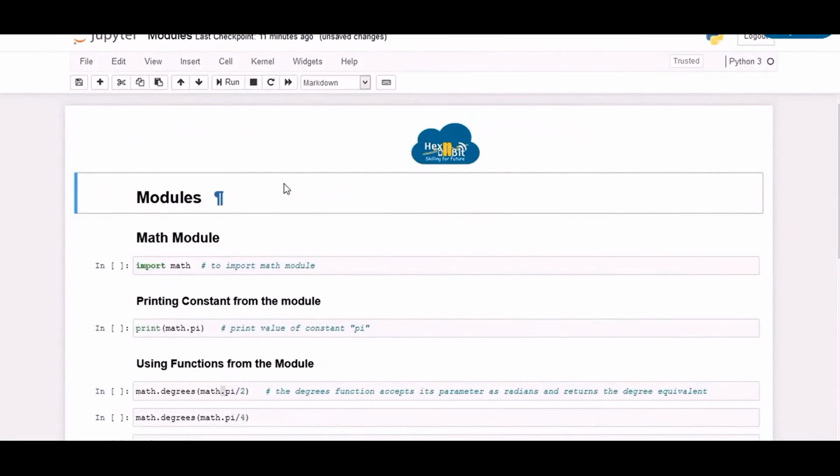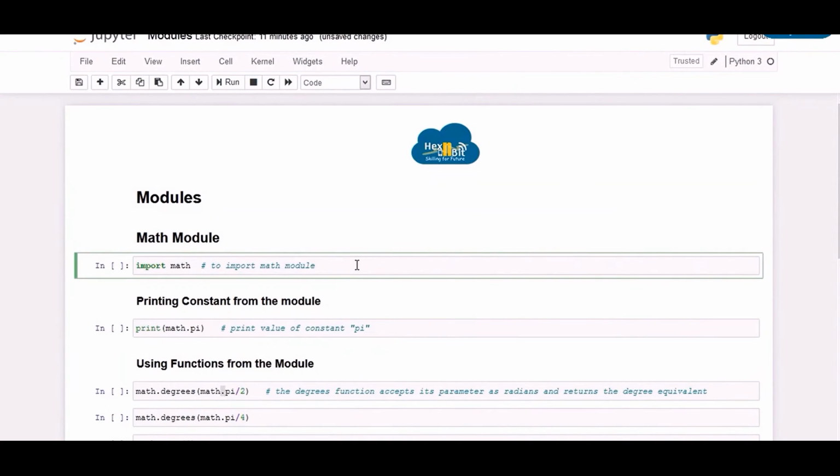So we have jumped to our Jupyter notebook. One of the built-in Python modules is the math module. This offers various maths functions and constants, which means that we do not have to define these functions again in our code. We can just import the math module and use the functions it offers. So let's import the math module using the statement import space math.